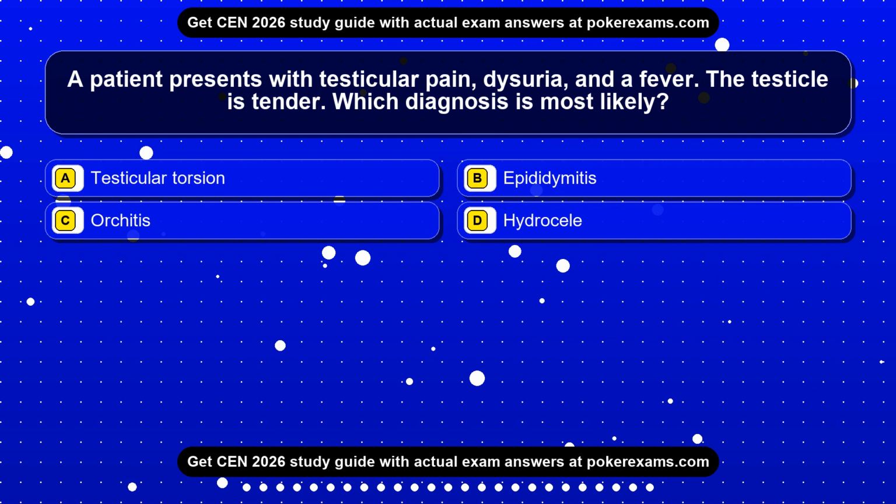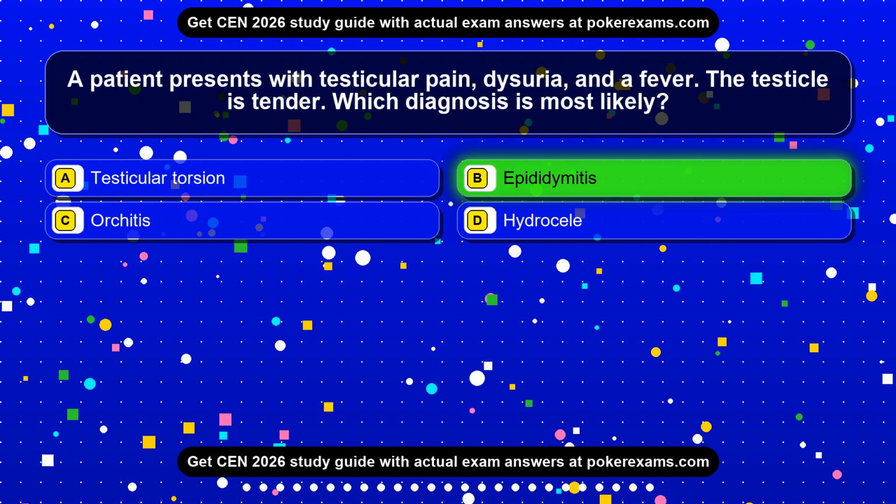Question 21. A patient presents with testicular pain, dysuria, and a fever. The testicle is tender. Which diagnosis is most likely? Option A, testicular torsion. Option B, epididymitis. Option C, orchitis. Option D, hydrocele. The correct answer is option B. Epididymitis.